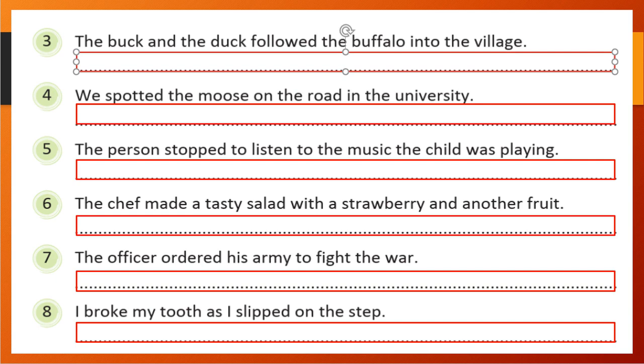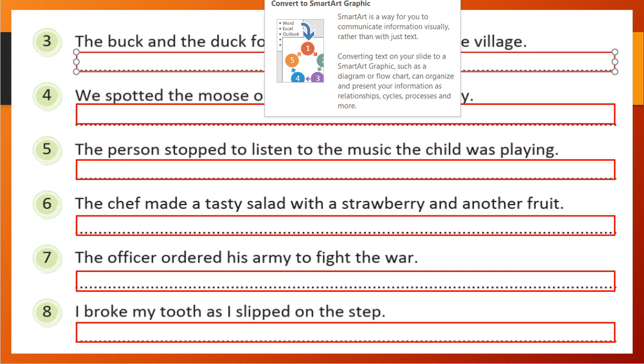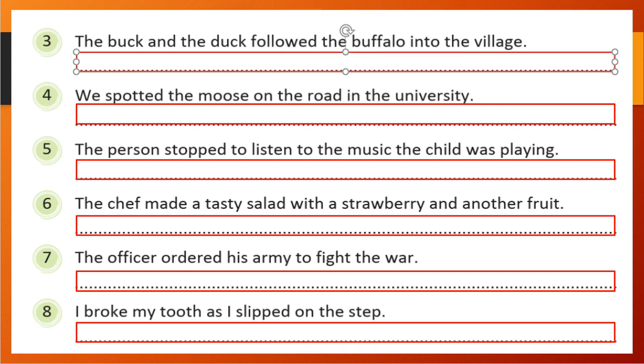Okay. Third one is, the buck and the duck followed the buffalo into the village. So here buck will become bucks, duck will become ducks, village becomes villages, and buffalo becomes buffaloes.